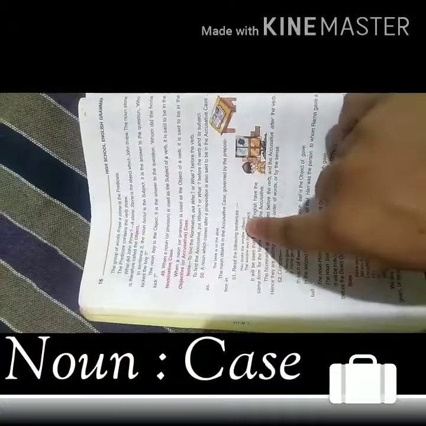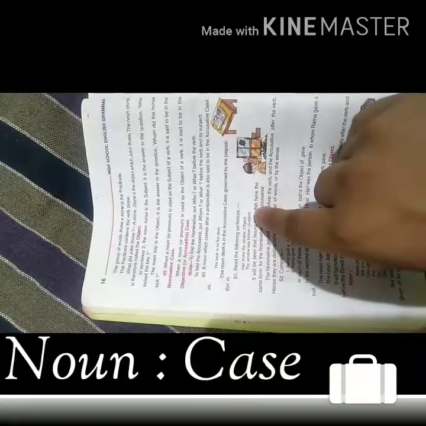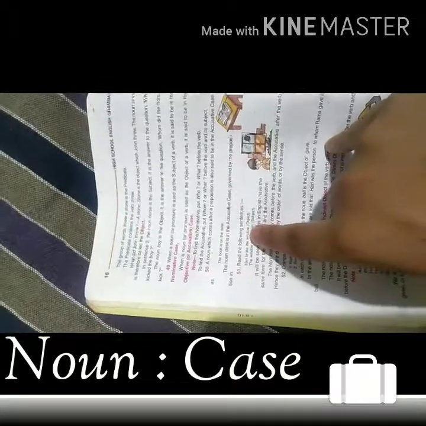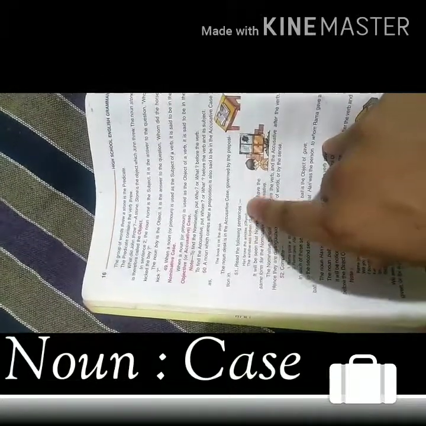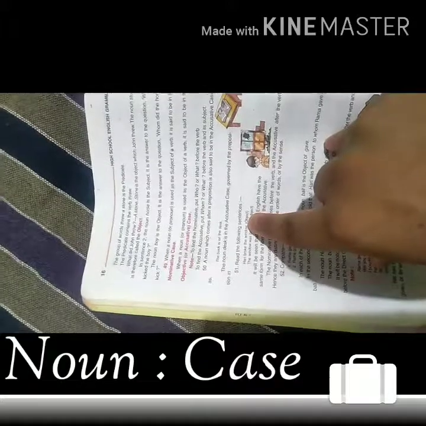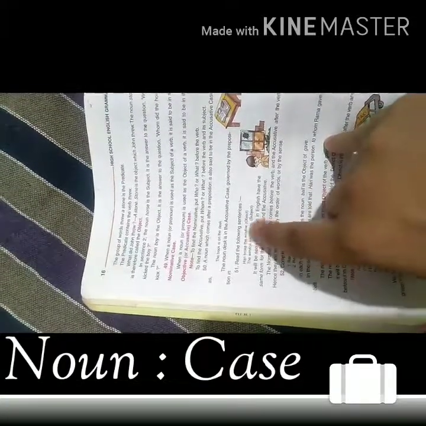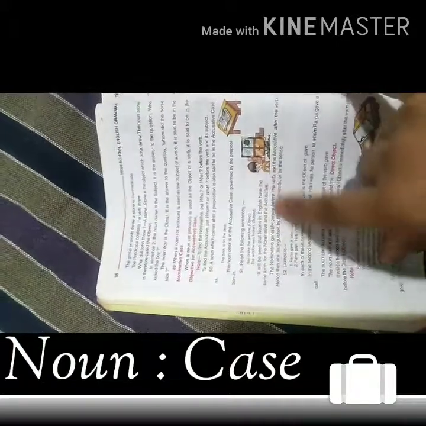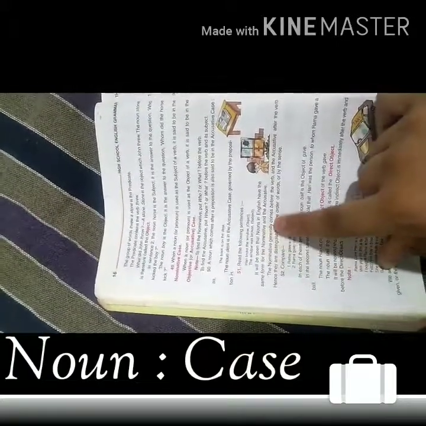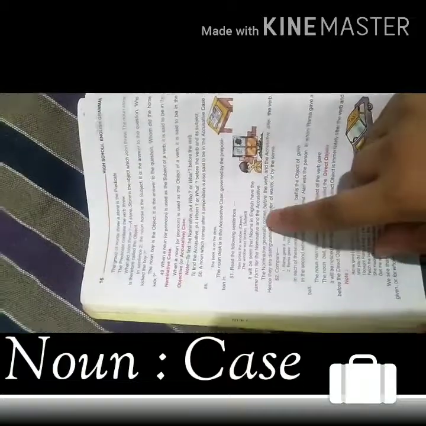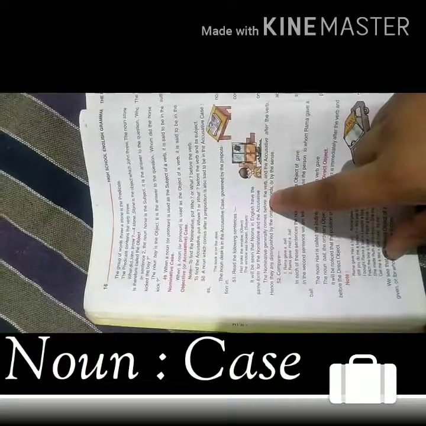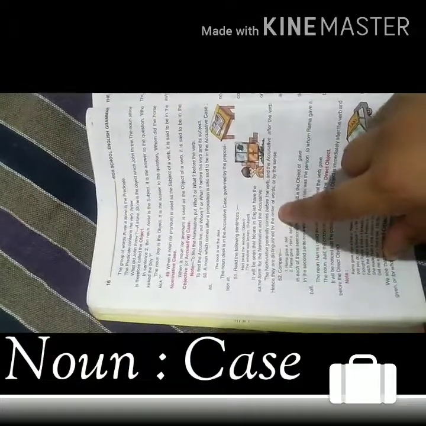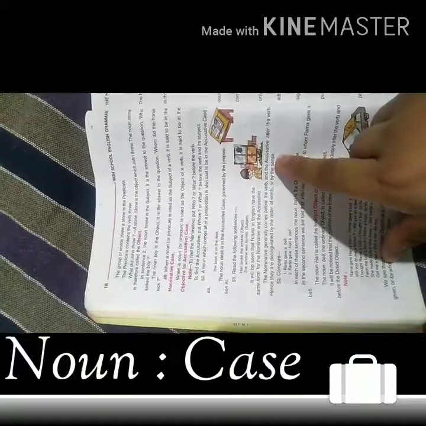Hari broke the window, object. The window was broken, subject. Dear students, look at the location of window. When window was situated at the place of object, now the situation is changed. It will be seen that nouns in English have the same form for the nominative and the accusative. The nominative generally comes before the verb and the accusative after the verb. Hence, they are distinguished by the order of words and by the sense.